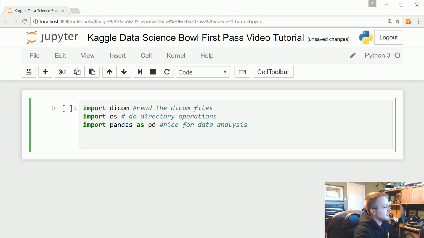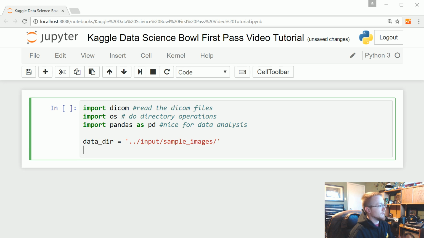If you are in the Kaggle online version, you would do something like this: data_dir equals ../input/sample_images. If you're not, let me write this whole thing out for people that would be following along, then I'll swap it. But basically, wherever your data directory is, wherever you save the files.